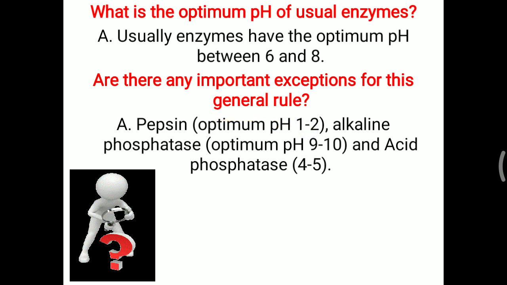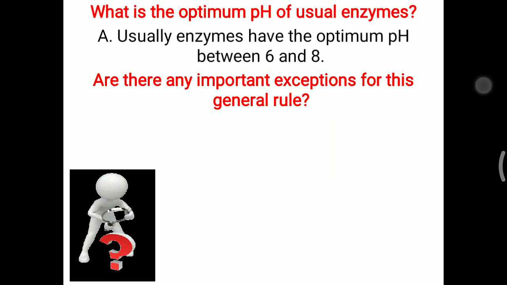So simply, you know that in the stomach there is an acidic pH, and that is needed for the activity of pepsin. In the same way, the optimum pH of alkaline phosphatase is 9 to 10, which is alkaline. From the name also you can remember that alkaline phosphatase mostly works in an alkaline medium. In the same way, acid phosphatase works in an acidic medium. So they have maximum activity at this particular pH only. If the pH is altered, their enzyme activity will be affected.